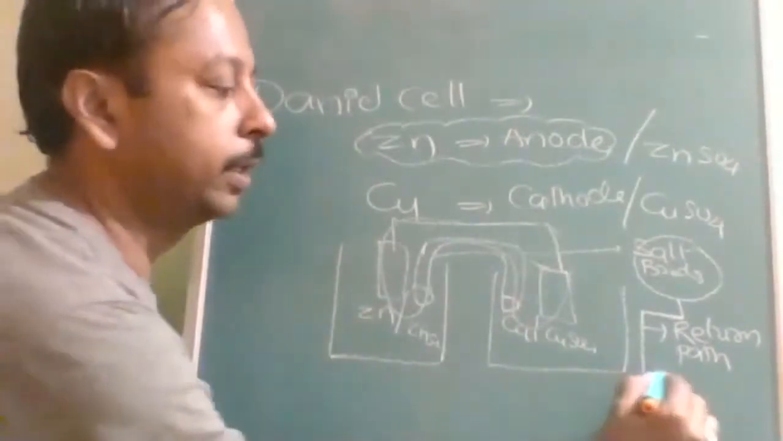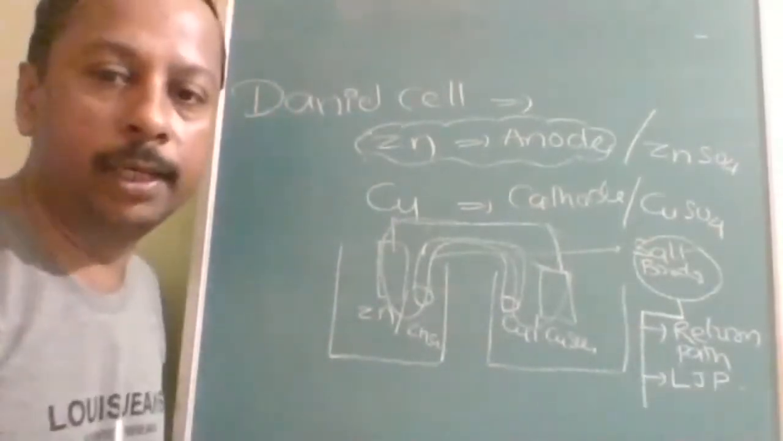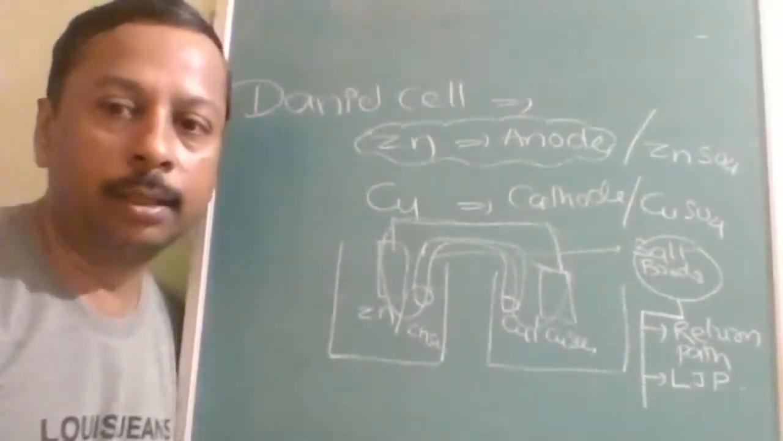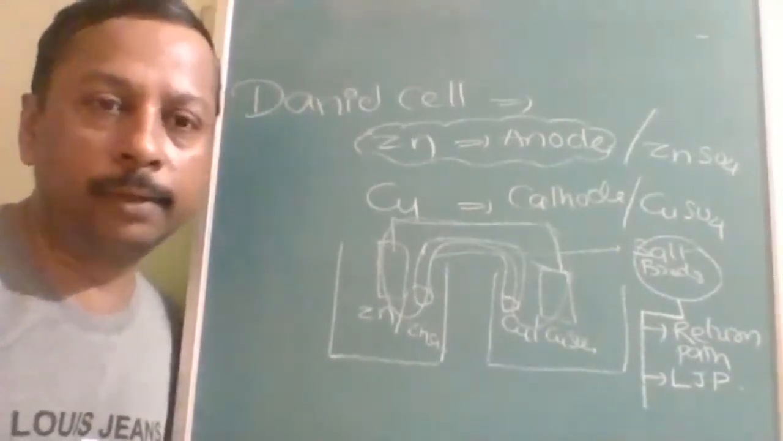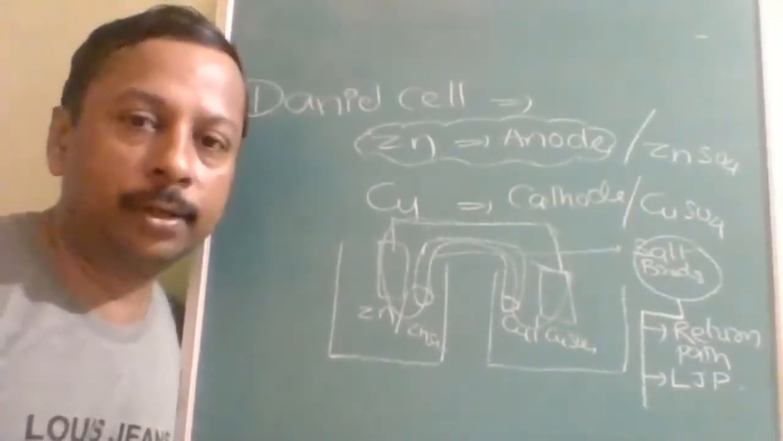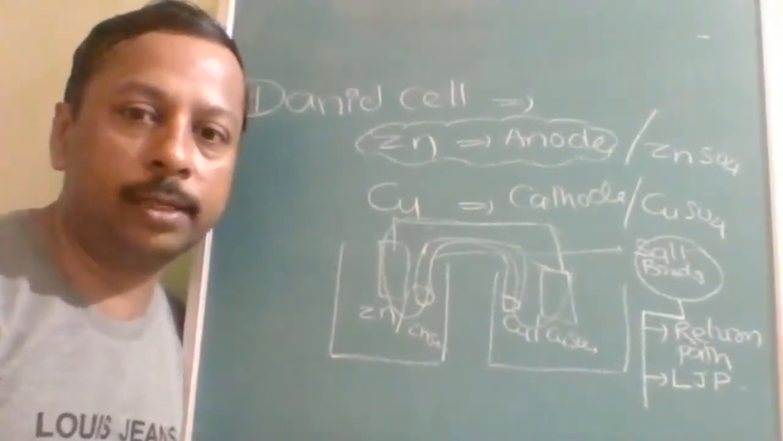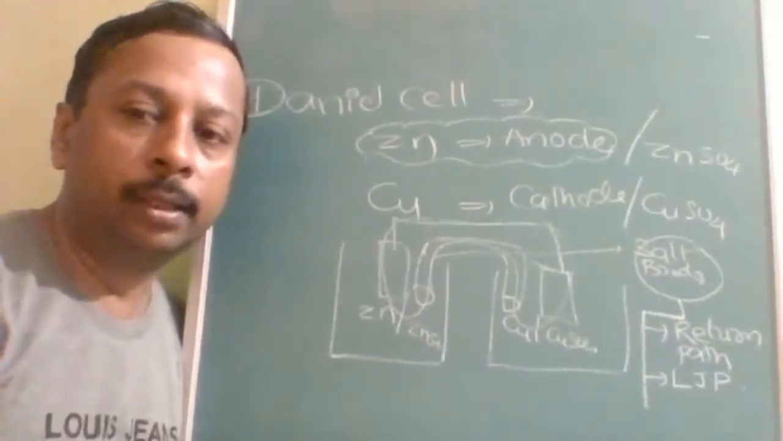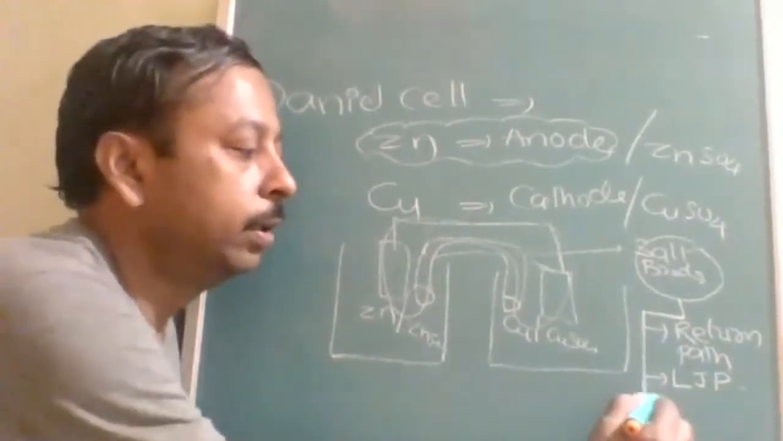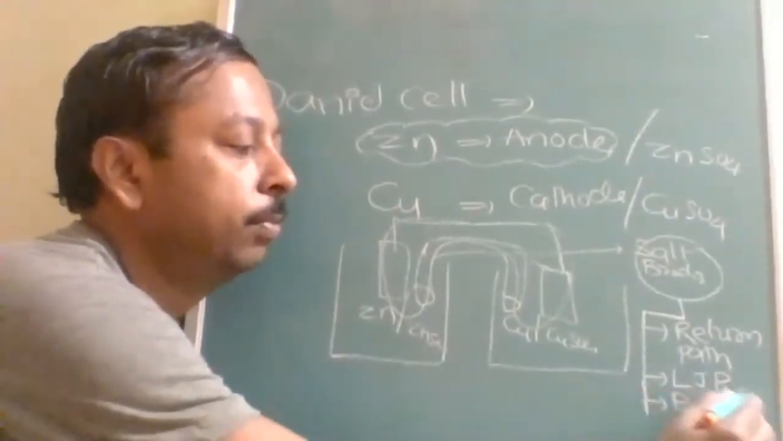Second, it avoids LJP. LJP means liquid junction potential. Many times we know the concept, but if you don't know that term, then there is no use. LJP means liquid junction potential. It maintains electrical neutrality and avoids polarization.